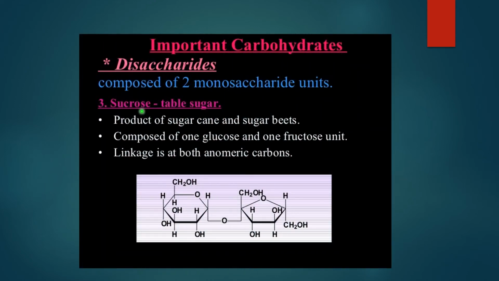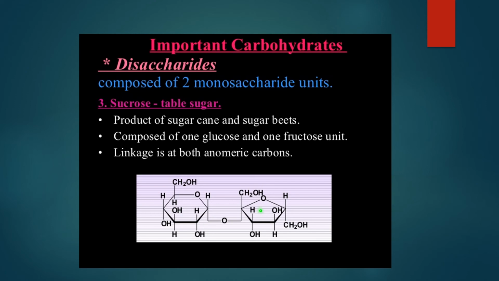Next example of disaccharide is sucrose. Sucrose is a normal table sugar, which is the product of what? Sugar cane and sugar beets. Now this sucrose is made up of two monosaccharides. One is glucose and the other one is fructose. They are linked by both anomeric carbons. They are linked by this glycosidic bond.